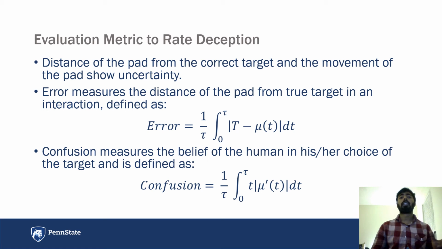Confusion measures the belief of the human in his or her choice of the target, and it measures the movement of the pad, because of the derivative in that equation. That shows how much the human moves. If the human moves a lot, that means they are not very confident in their own belief, which means the higher this number, the more confused they are.